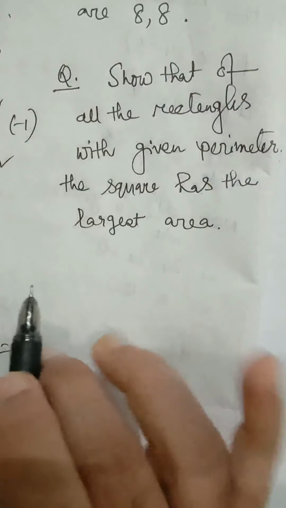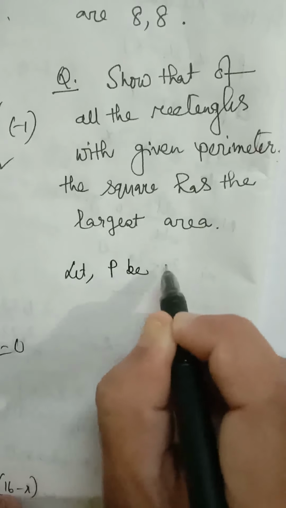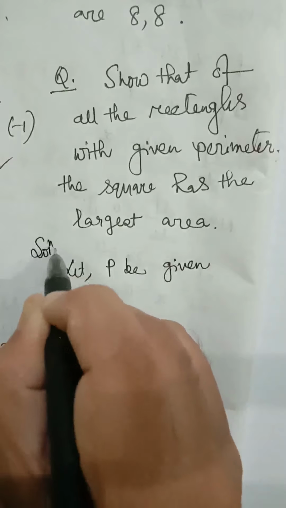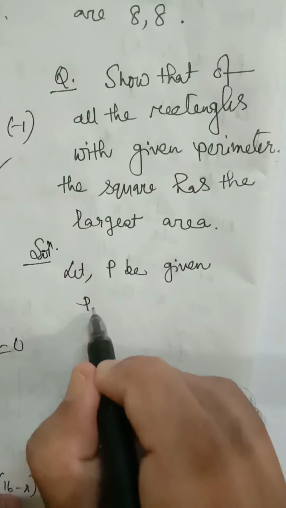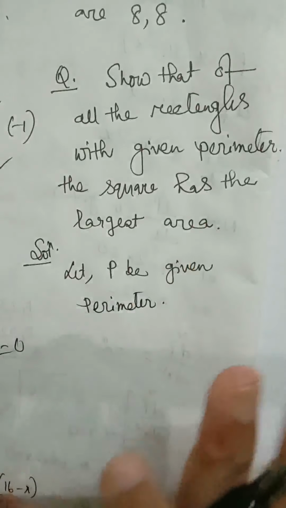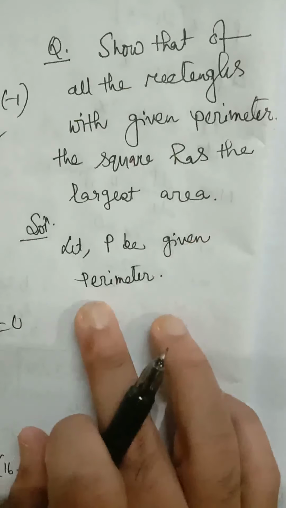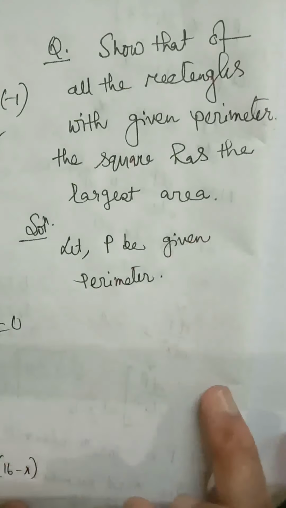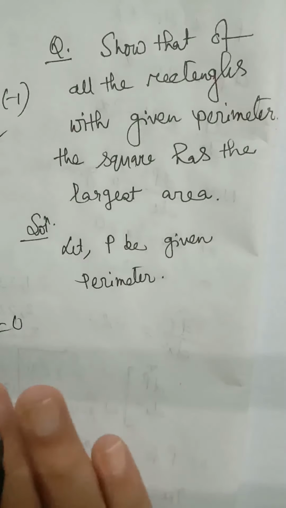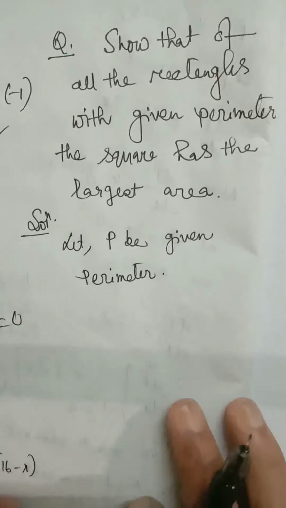first let us consider any given perimeter. Suppose P is the given perimeter of the rectangle. It is fixed, say 10, say 50, say 100. Let P be the given perimeter. If we draw different rectangles with perimeter P, then we will see the rectangle whose area is greatest is a square, meaning its length and breadth will be the same.